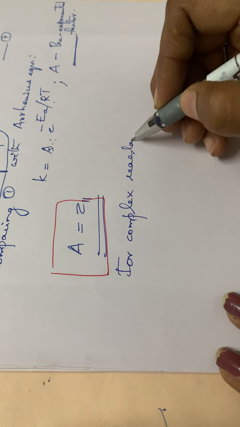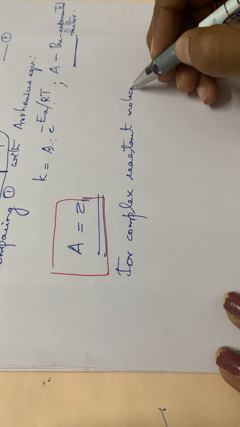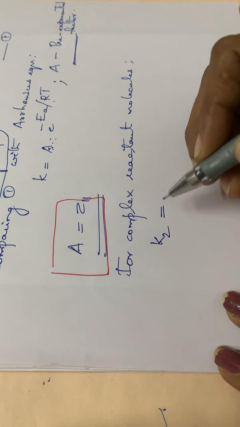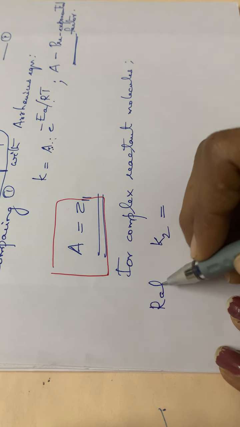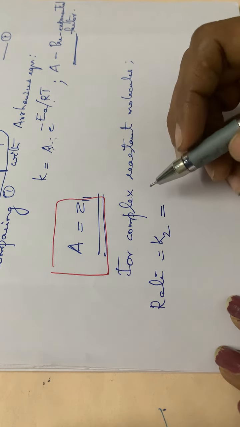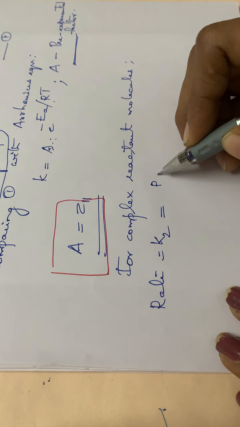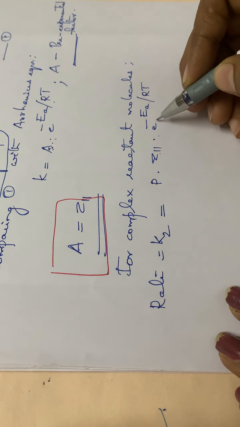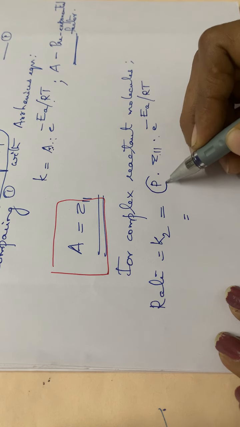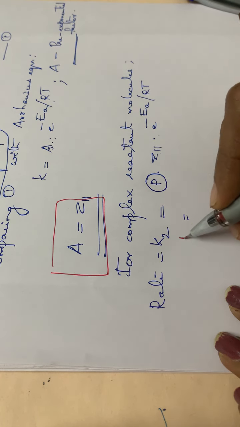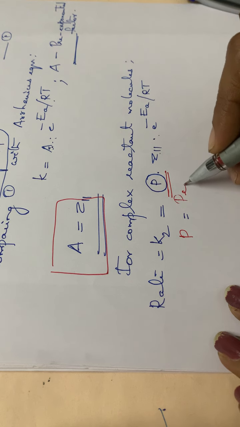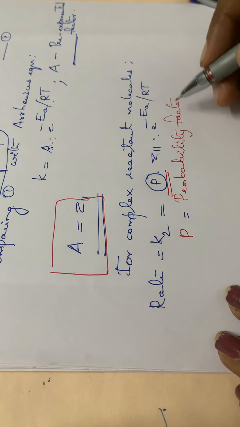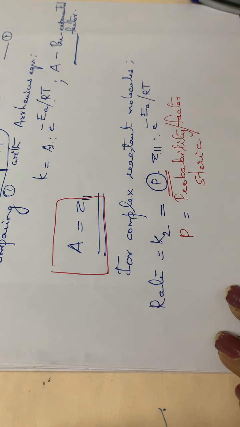For complex reactant molecules, we can write this equation: K2, or rate, is equal to another factor P into Z11 into e raised to minus EA divided by RT, that is Z11 into Q. So here one more factor is introduced, that is P. What is P? P is the probability factor or the steric factor.